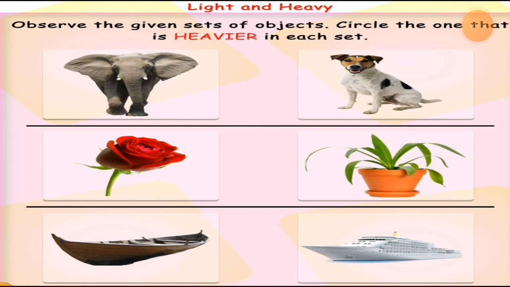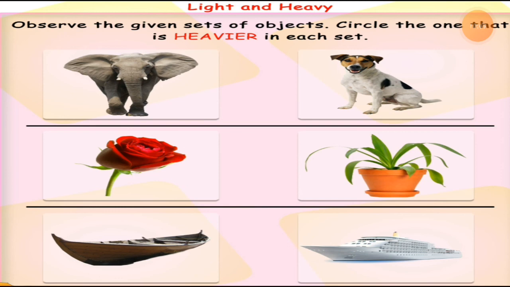Okay, students. Let's take the first row, and here is an elephant and the dog. So there is no doubt about the comparison of elephant and dog, which is heavier.